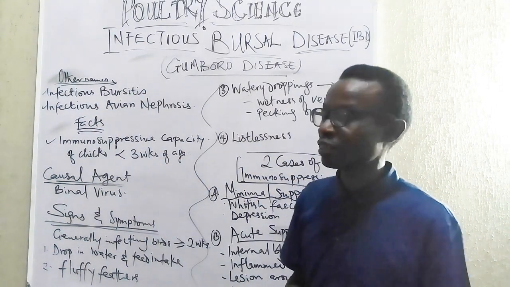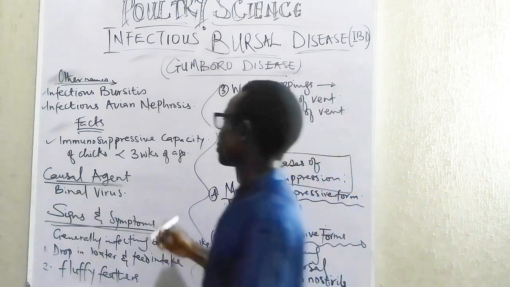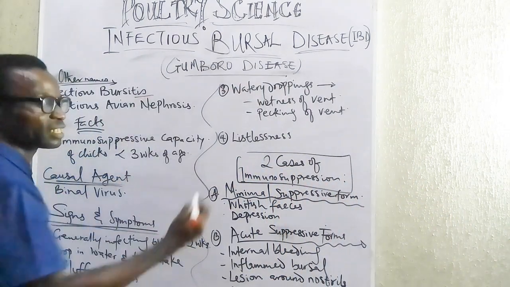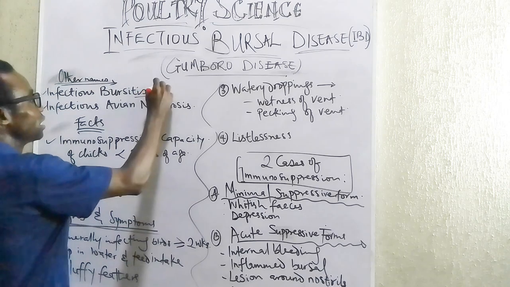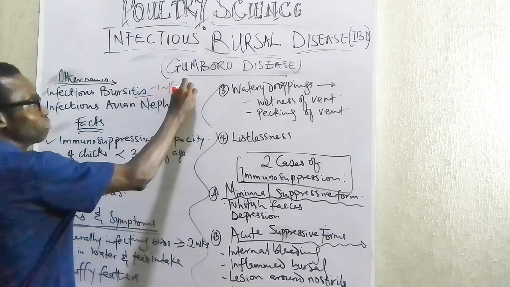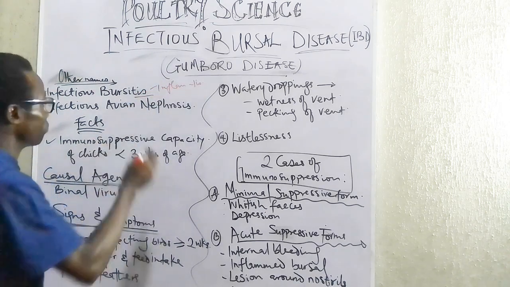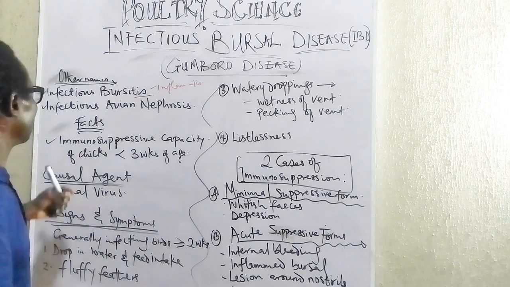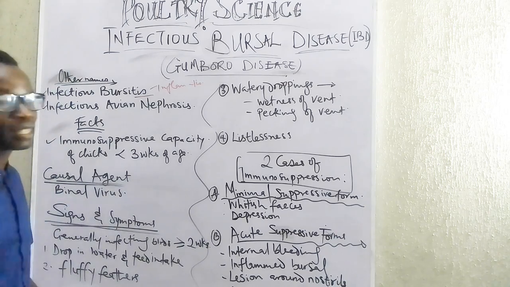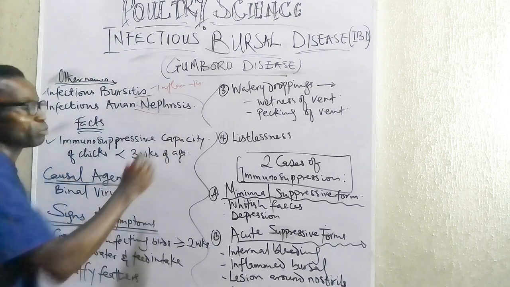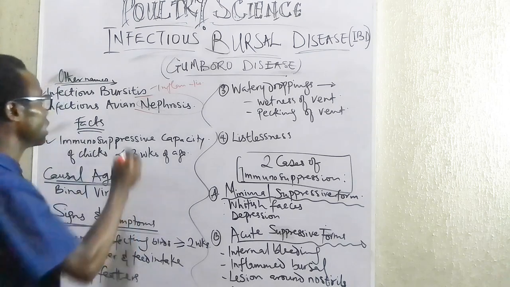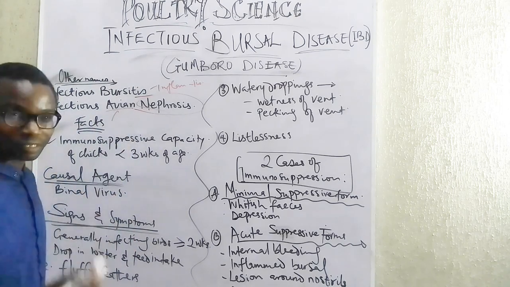Now remember I told you this, that in science when you see something ending with -itis, it has to do with the word inflammation. So infectious bursitis or infectious avian nephrosis. Now the word nephrosis may be a bit hard for some. Avian has to do with birds.